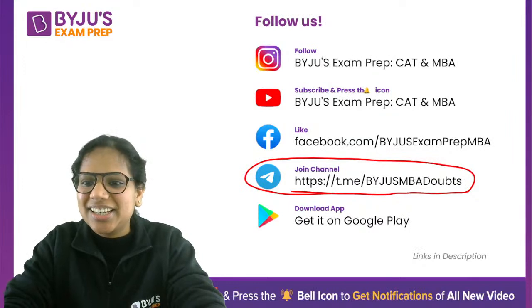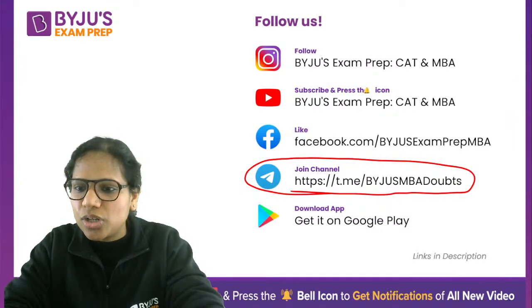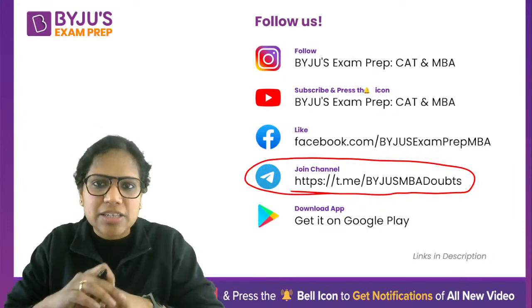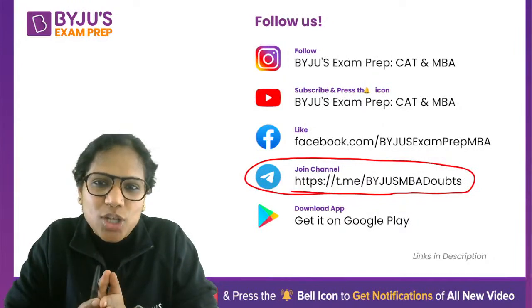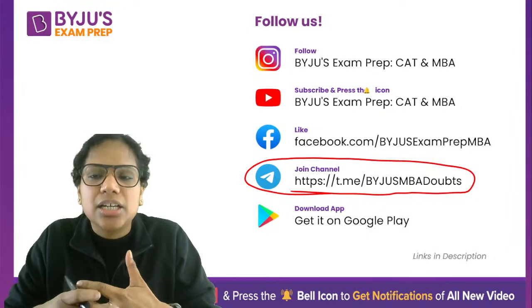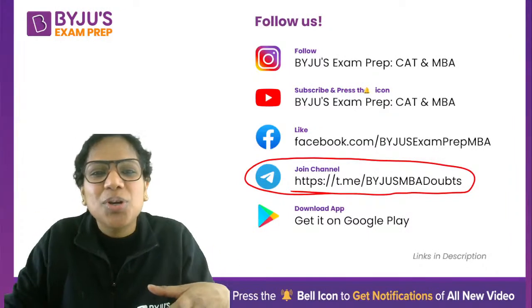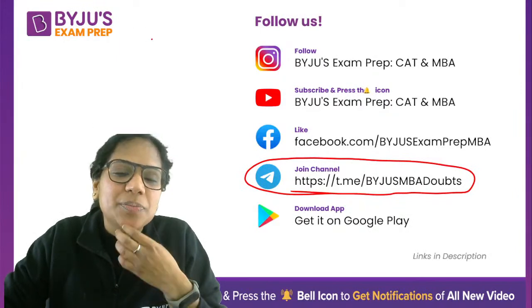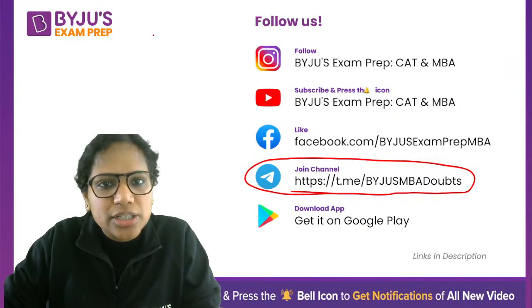Welcome, Pratishtha. Amit is asking how to solve para jumbles and para summary. Again, as I told you, you first have to build those concepts, and for that you have to attend classes. And if you want to see how to prepare particularly for those, just look at some of your past year questions. देखो आपको कैसा लग रहा है उसका difficulty level.